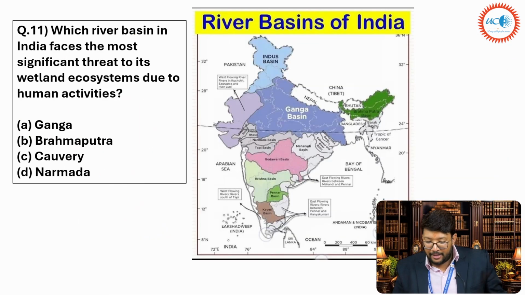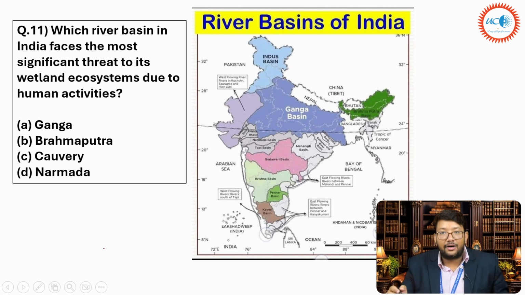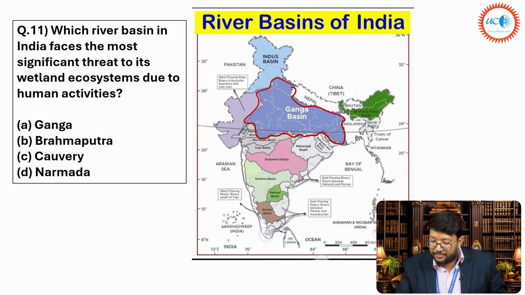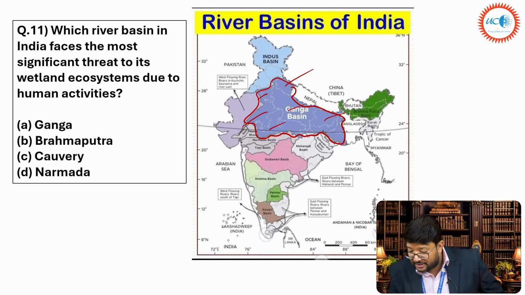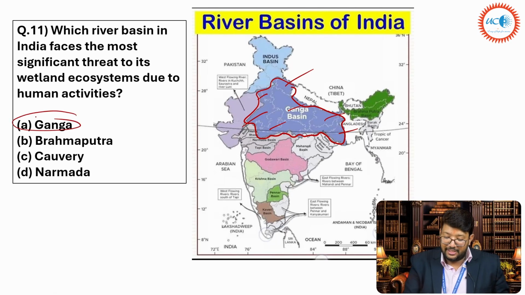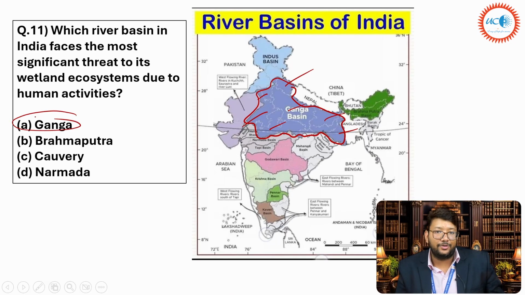Next is, which river basin in India faces the most significant threat to its wetland ecosystem due to human activities? Now you only tell me which of the rivers has the largest basin. Can you see the Ganga basin spreading across more than 8 states? Uttarakhand, Haryana, Rajasthan, MP, UP, Bihar, and then West Bengal, Chhattisgarh, all these. So the Ganga river is facing the largest threat to its wetland ecosystem due to anthropogenic activities, due to human activities.